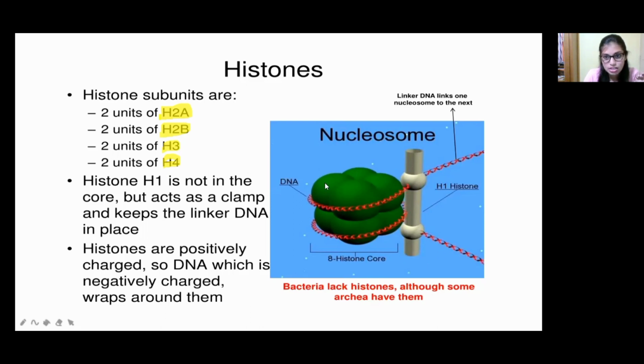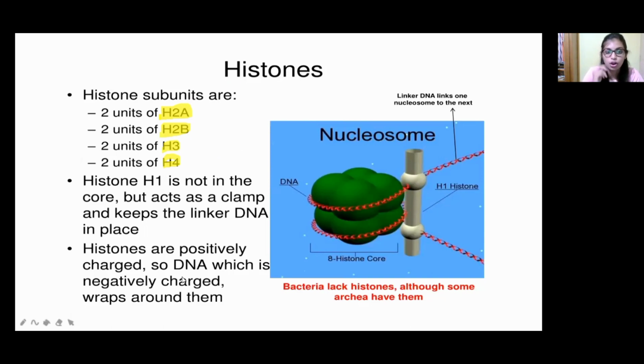The nucleosome is forming, right? Here you can see the histone subunits forming the 8 histone core: 1, 2, 3, 4, 5, 6, 7, 8. Behind that, another histone is also present. Histones are positively charged, so the negatively charged DNA gets wrapped around them.